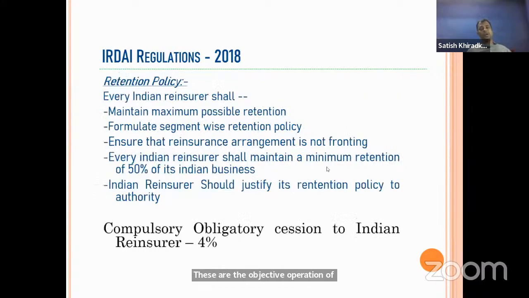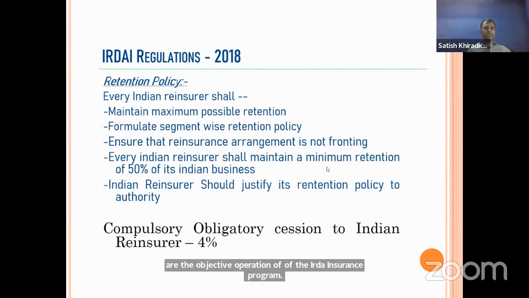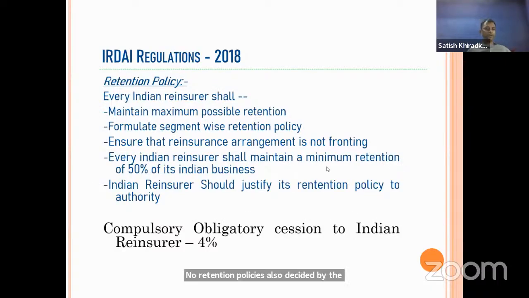Now, the retention policy is also decided by the IRDA. To follow it, we should have maximum possible retention in our company also and in the country also.